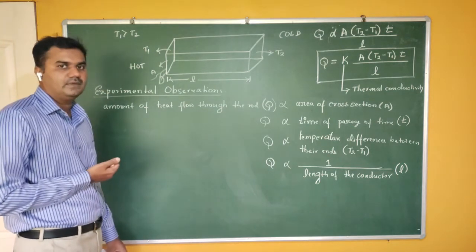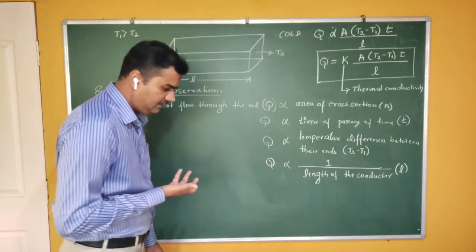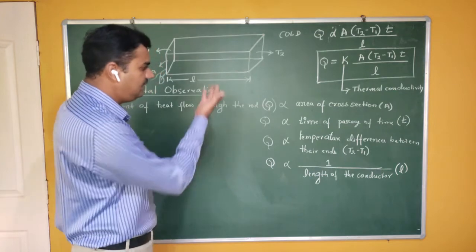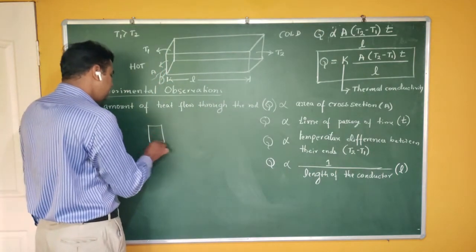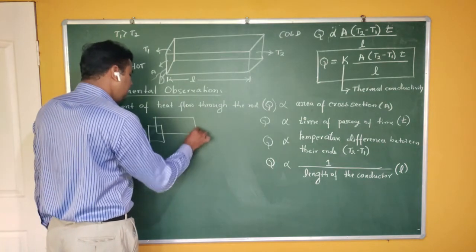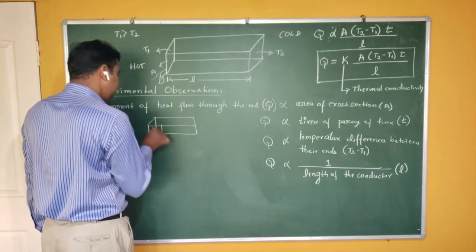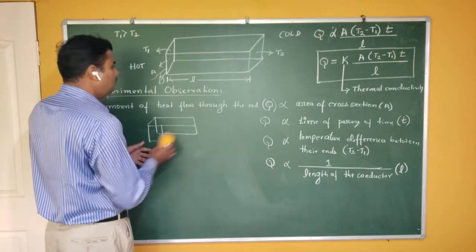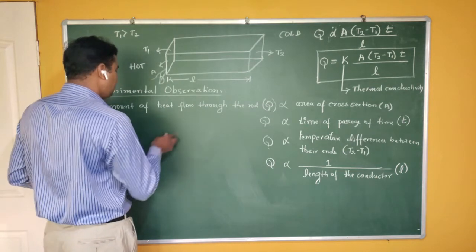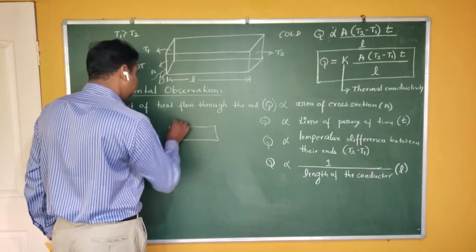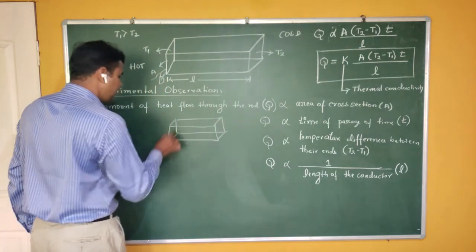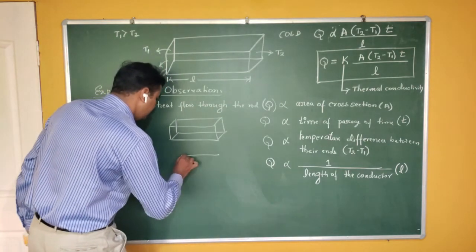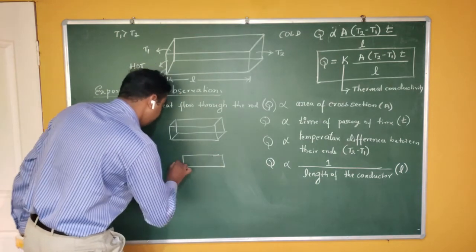To find that physical meaning, see, experiment says that it depends on all these four quantities. Let me take two materials having the same area of cross section.